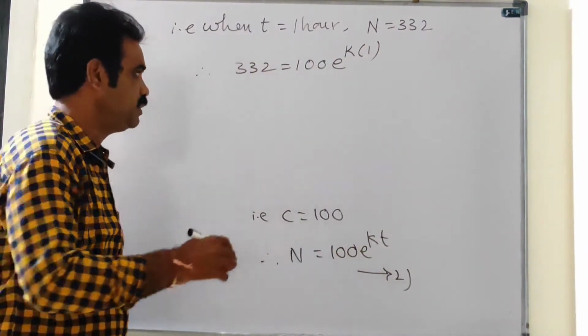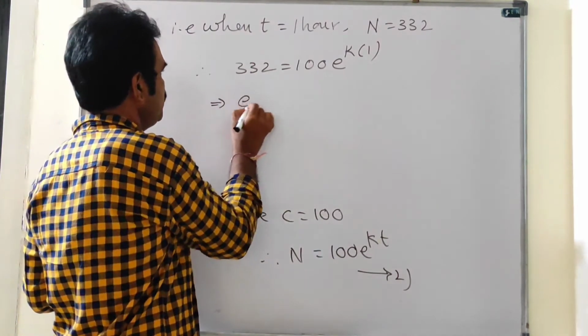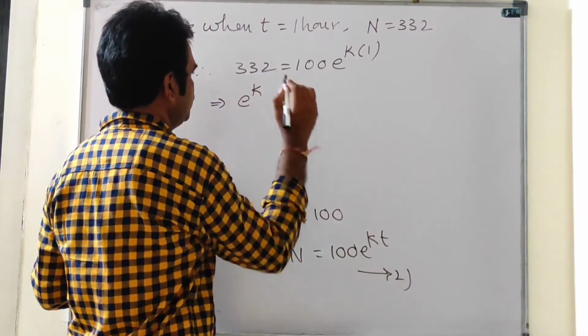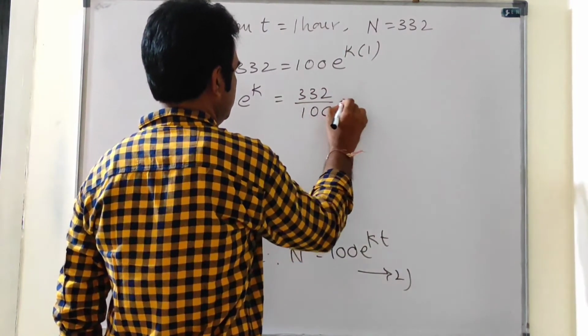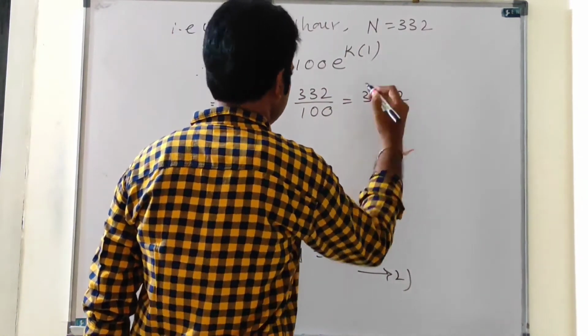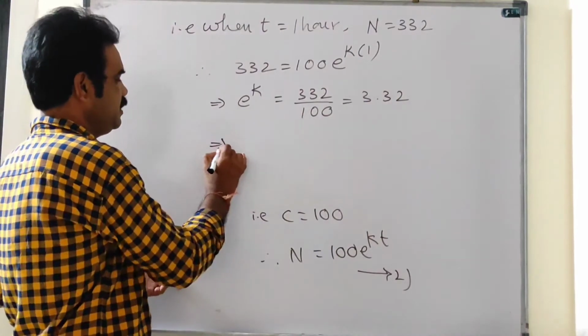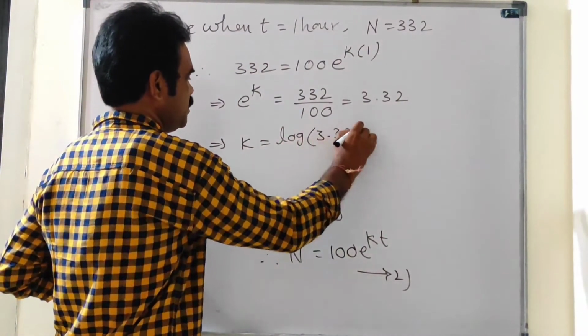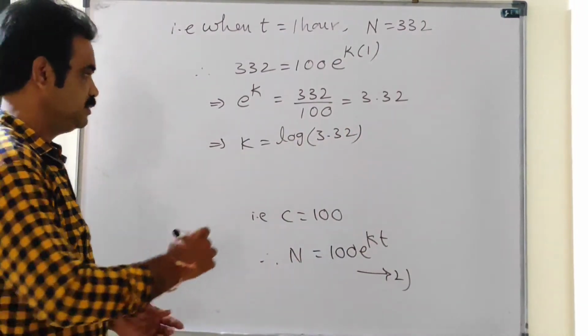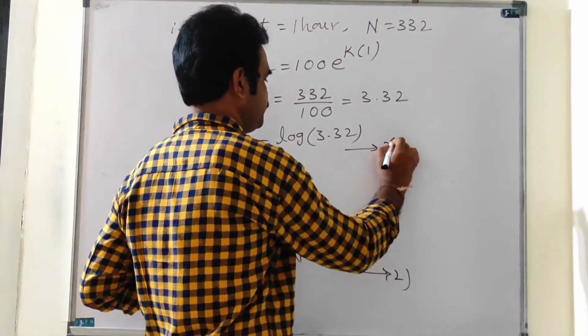This implies e power k equal to 332 by 100, that equals 3.32. This implies that k equal to log 3.32. Let it be equation 3.